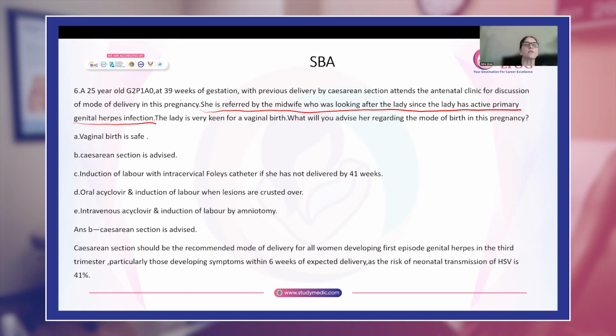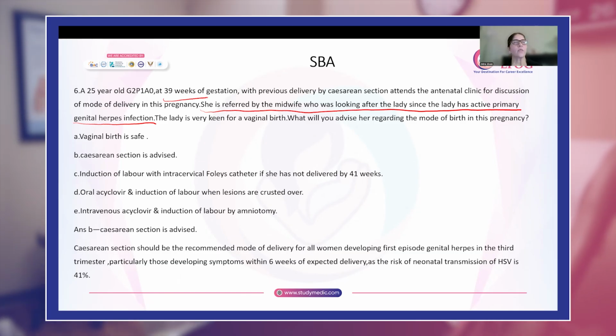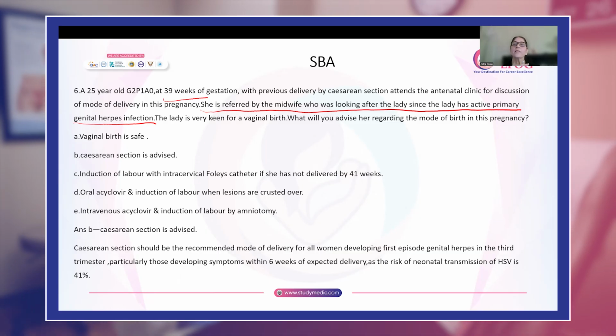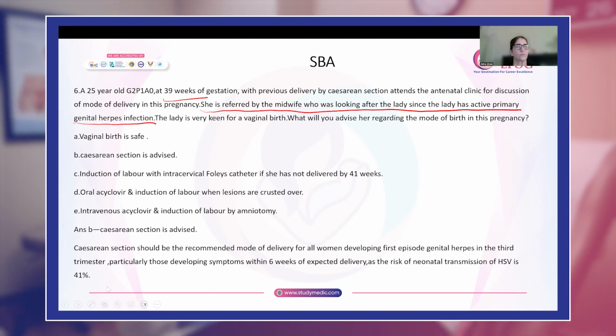Now, this woman is at 39 weeks of gestation and she is having active primary genital herpes infection. So the newborn is at a very high risk of herpetic infection. So she will always deliver by a cesarean section.